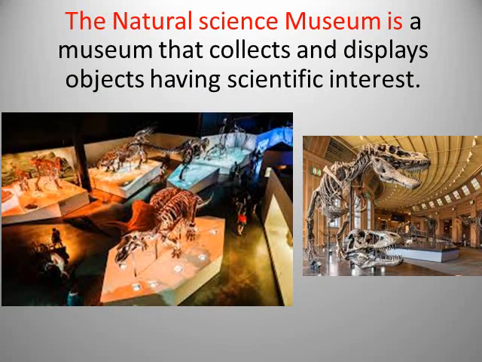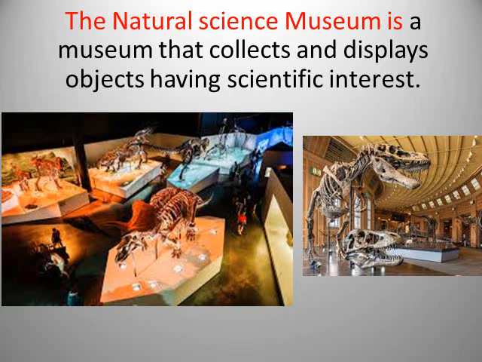The Natural Science Museum. What's the Natural Science Museum? If we look at the pictures, we can see some skeletons of animals, or things preserved in a museum, but it is a science museum.